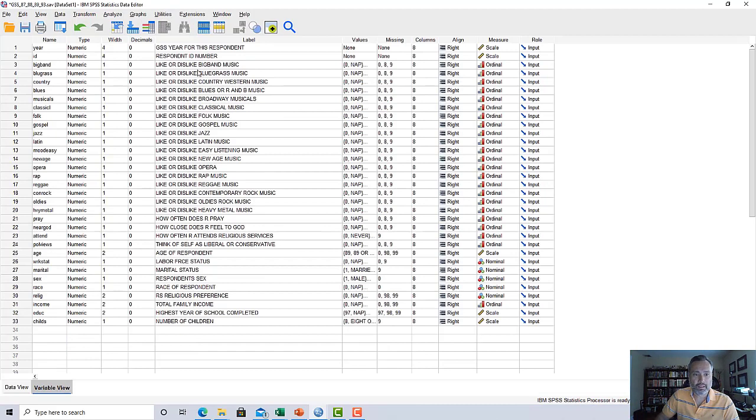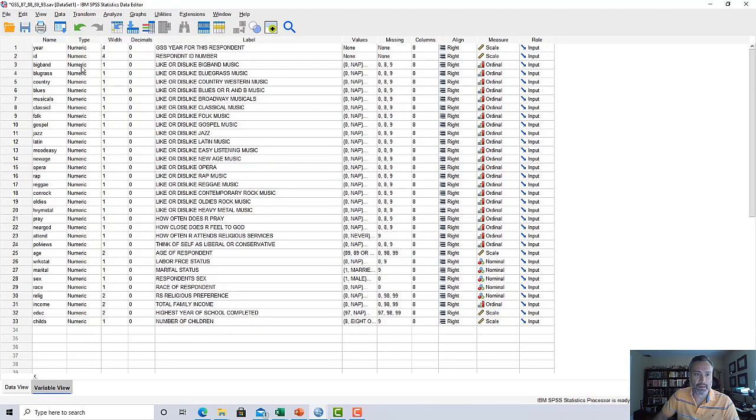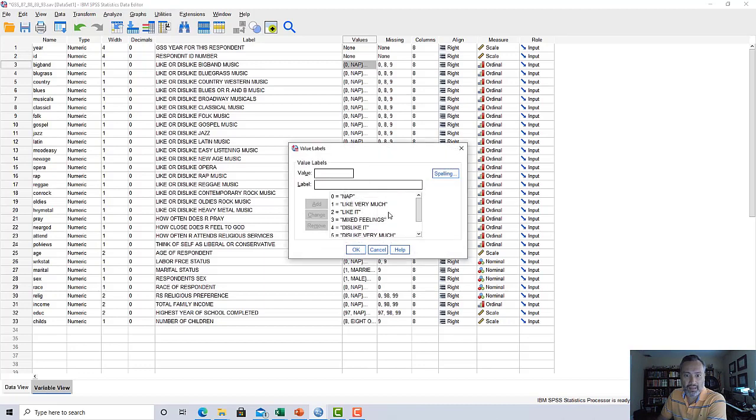Now, again, in the variable view, we've got descriptions of those variables, right? So if I come back to data view, you'll see here's big band, right? We've got a bunch of values. And if I look at, well, what is big band? Big band is a numeric variable. We're asking them, do they like or dislike big band music? And it's got a series of codes. Now, if I come here to values, and if I click on this, you'll see there's this little button. If I click on that, it shows me it's a data dictionary. It explains to me what the values represent. This is a Likert type scale, right? It's not an agreement scale, but it's a 5-point scale where 1 equals like very much and 5 equals dislike very much. It's fully labeled.